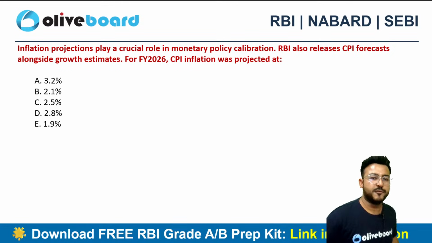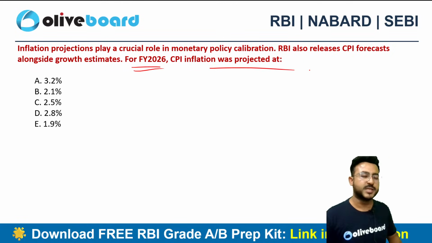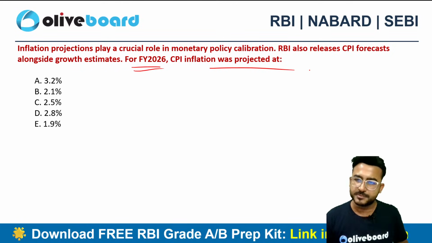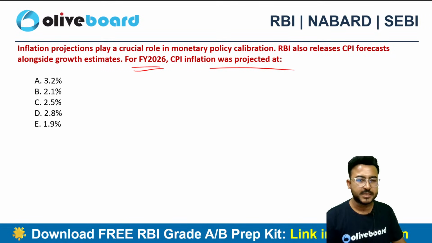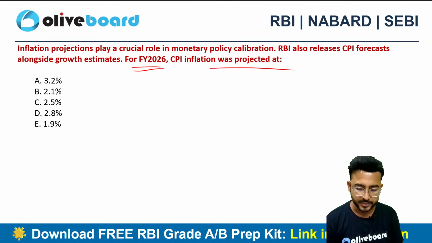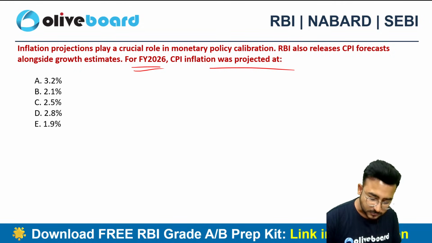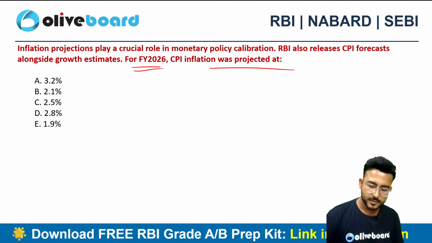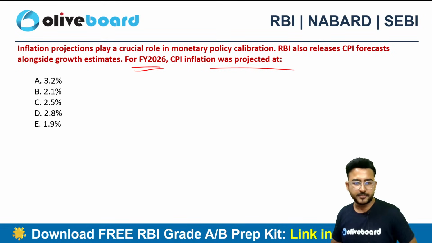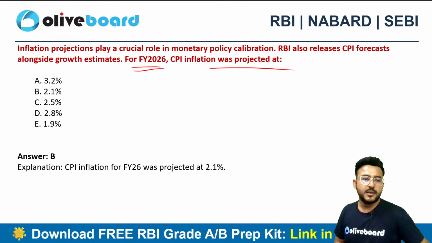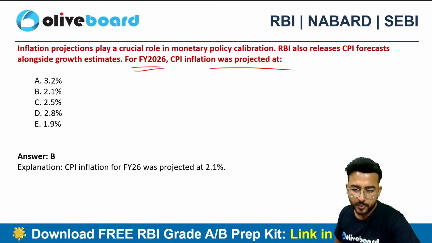CPI inflation for the financial year 2026 is projected at what percentage as per the MPC forecast, as per the RBI MPC meeting? CPI, Consumer Price Index projection for financial year 2026. Quickly guys in the comment section. It is 2.1%. Option B.